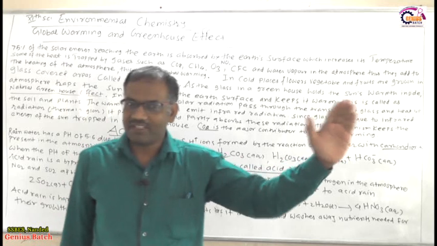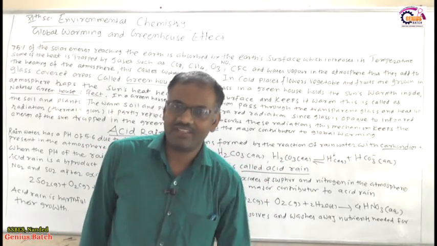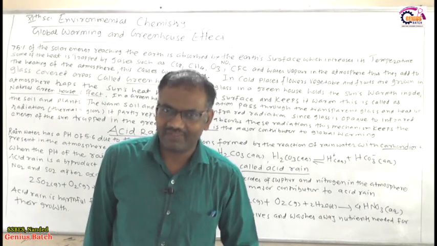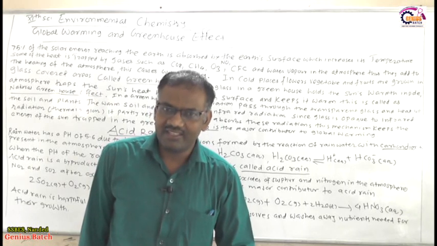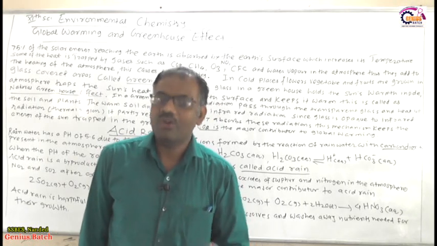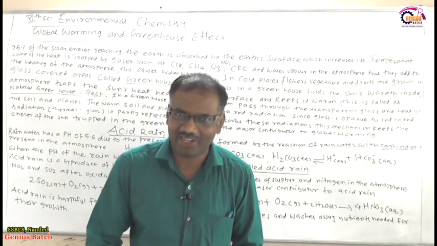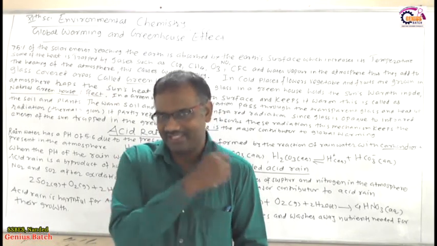Due to the 75% of the heat energy from the sun, the temperature increases on the earth surface. Again, whatever heat energy remains is also trapped by the gases. So these gases again increase the temperature of the earth's surface or the atmosphere, and due to that global warming is caused.